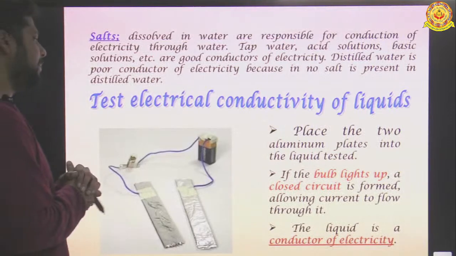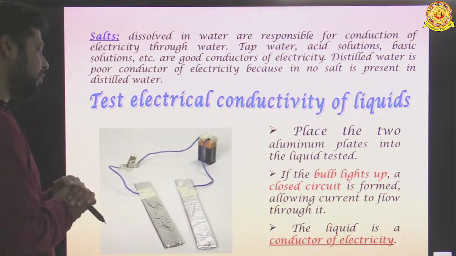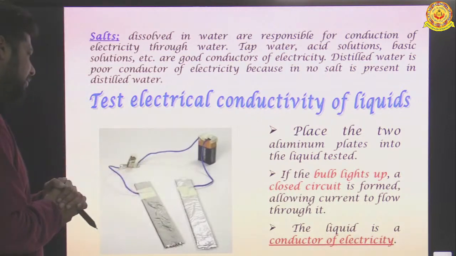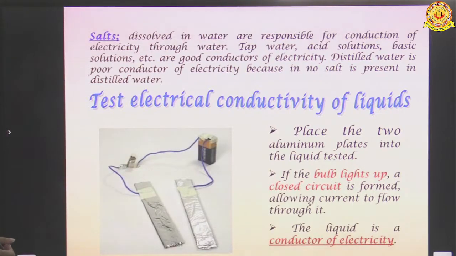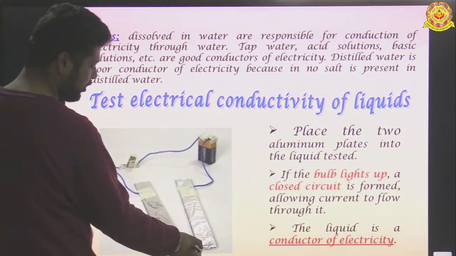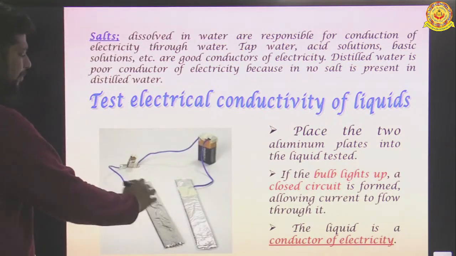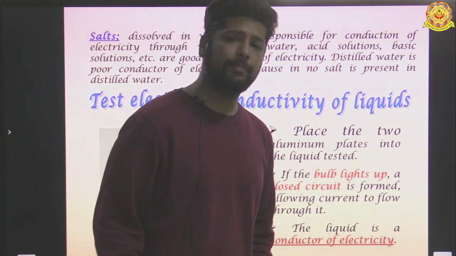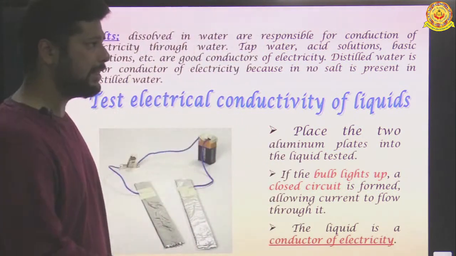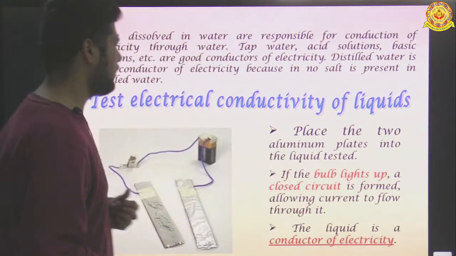Place the two aluminum plates into the liquid being tested. If the bulb lights up, a closed circuit is formed, allowing current to flow through it. The liquid is a conductor of electricity. Now here you can see we have prepared a circuit to test the conduction of electricity. We have taken two aluminum rods, a bulb, and a battery. Now when we put these two aluminum rods in a certain liquid and the bulb lights up, then we can say whether certain liquids are good or bad conductors of electricity.